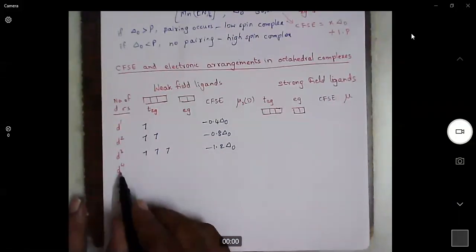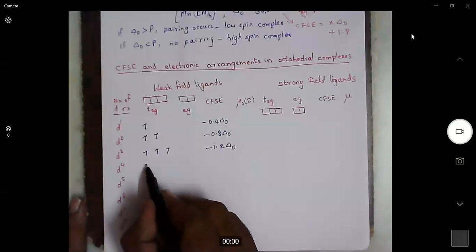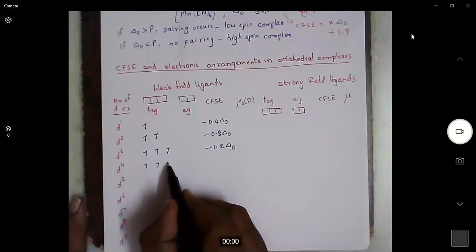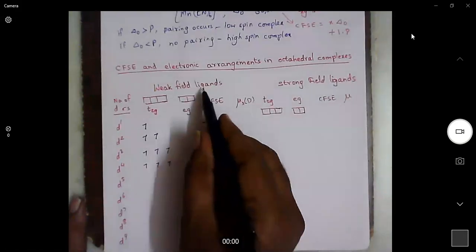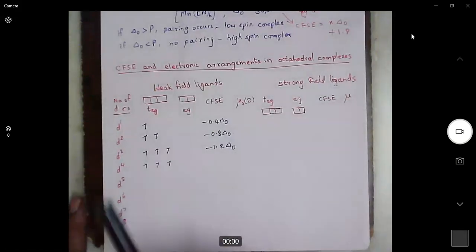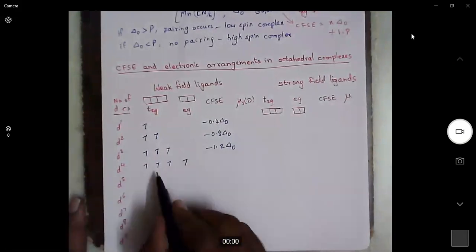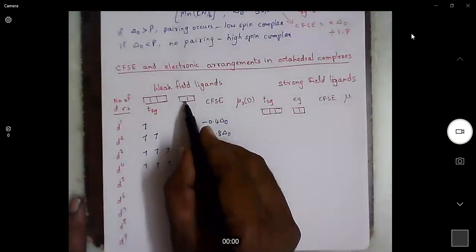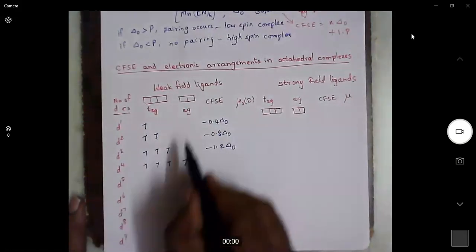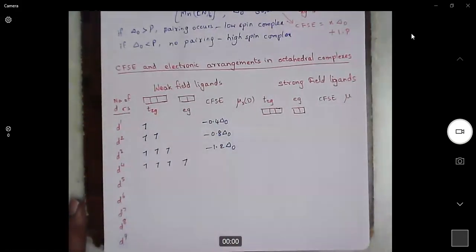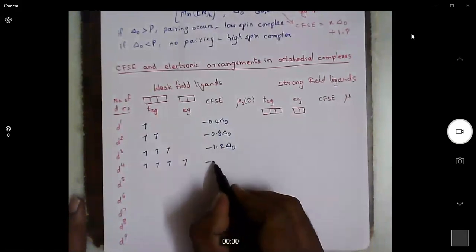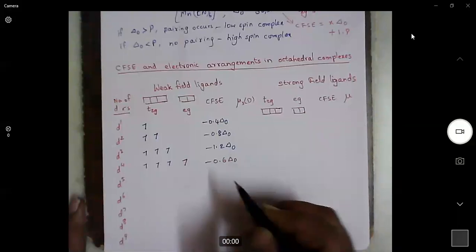If there are 4 electrons and it is a weak field ligand, then we don't observe any pairing. The 4th electron is filled in the Eg orbital. So T2G3, Eg1. Then minus 1.2 plus 0.6 into 1, so it becomes minus 0.6 delta naught.